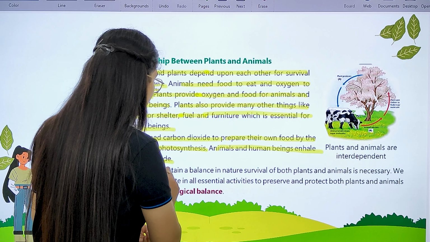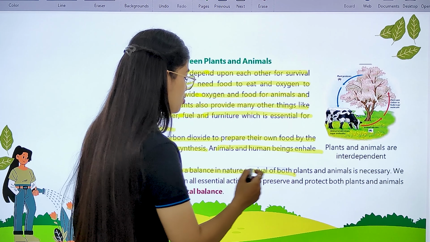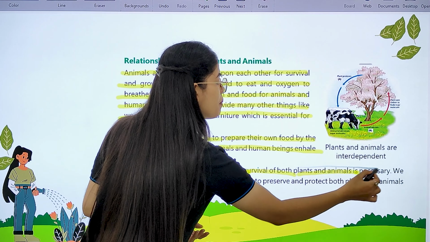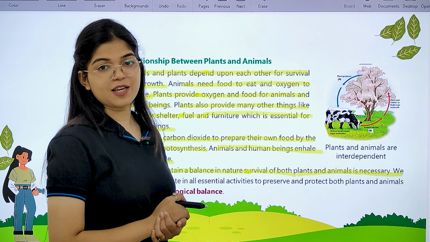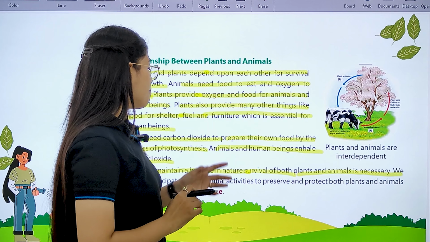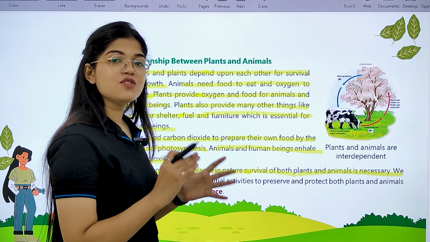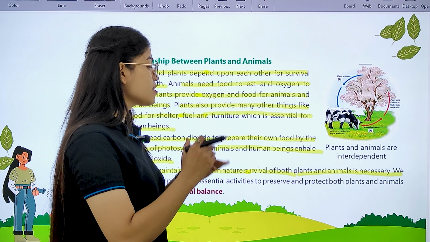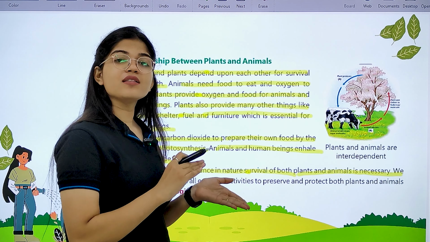Hence, to maintain a balance in nature, the survival of both plants and animals is necessary. We should participate in essential activities to preserve and protect both plants and animals to maintain ecological balance.